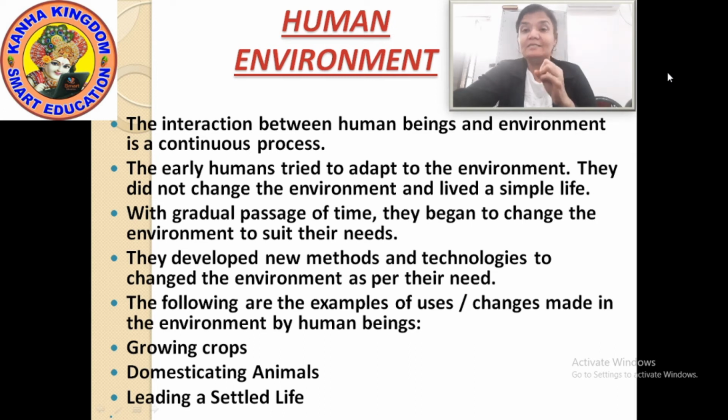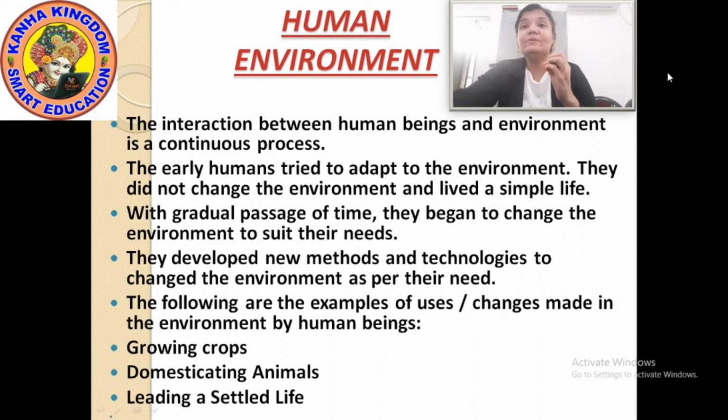They started changing. The people started changing the environment as per their needs. They started developing new methods and technologies to change the environment, and that affected the environment a lot. So seeing the environment of the ancient time and the environment of today, there is a big difference.